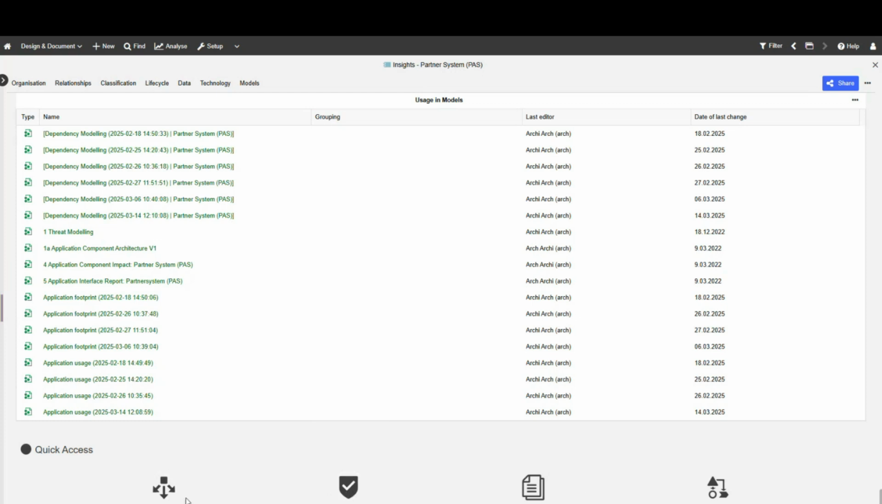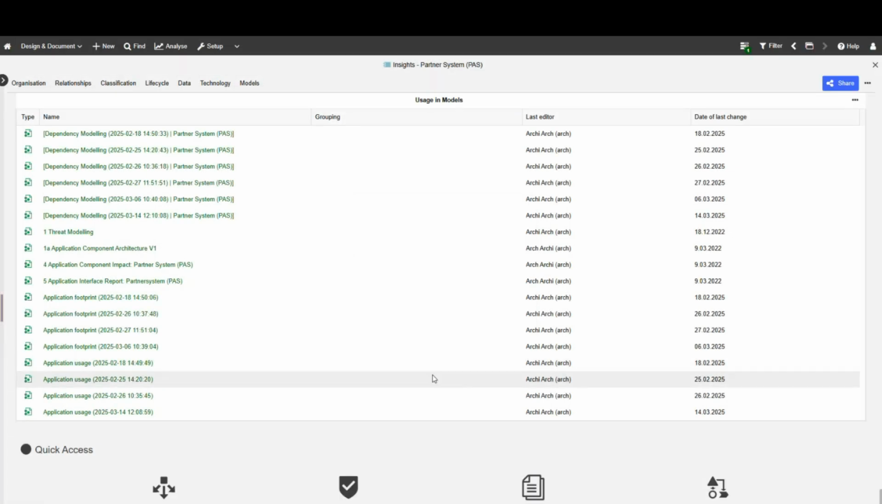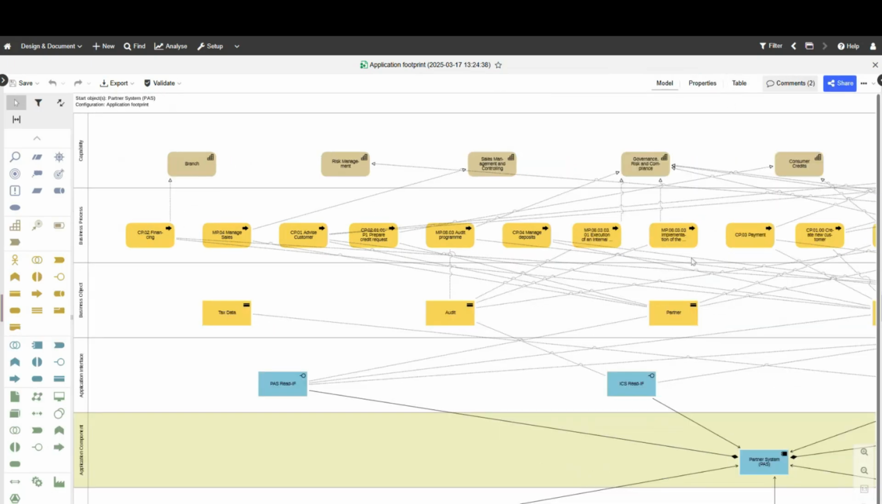And let's jump into this one here, the analysis. So you can create an analysis by selecting templates that you can also create yourself. So I'm going to take this one here, and I know it's going to be quite big. I'm going to create this template, the application footprint, with the partner system application. So it's going to plot out all the corresponding relationships that we have built up with this application. All right.